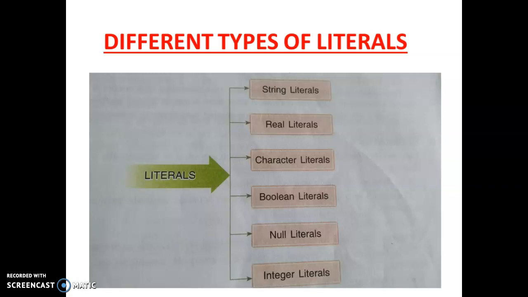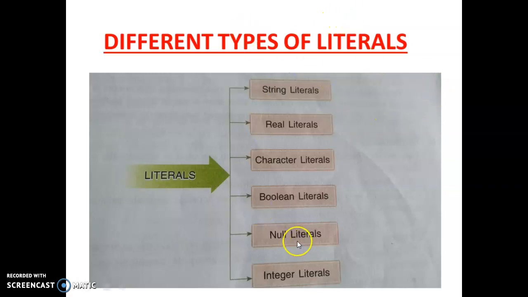Then the next one is real literals. Real literals mean fractional or floating type values, like 5.2, 44.6, 7.9. These are called real values, which have an integral part and a fractional part. Suppose 7.9: 7 is the integral part and 0.9 is the fractional part, and this whole literal is called a real literal.